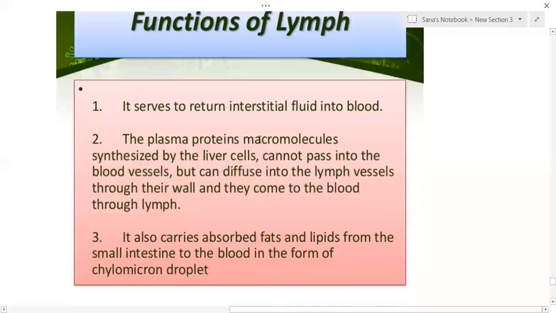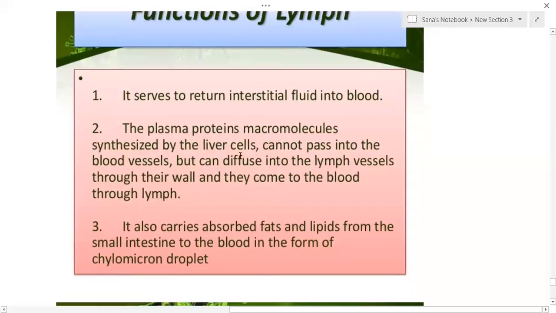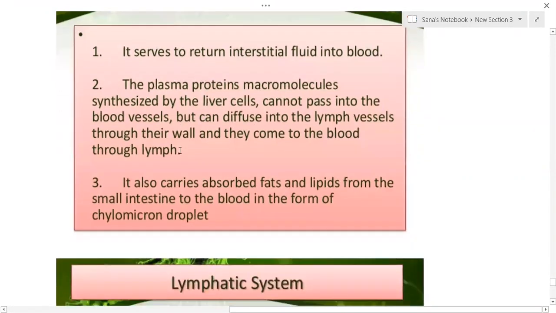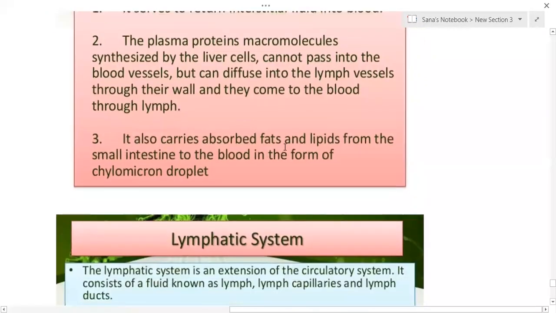The plasma proteins, macromolecules synthesized by the liver cells, cannot pass into the blood vessels, but they can diffuse into the lymph vessels through their walls, and they come into the blood through the lymph. So the lymph can carry some of the plasma proteins. It also carries absorbed fat.